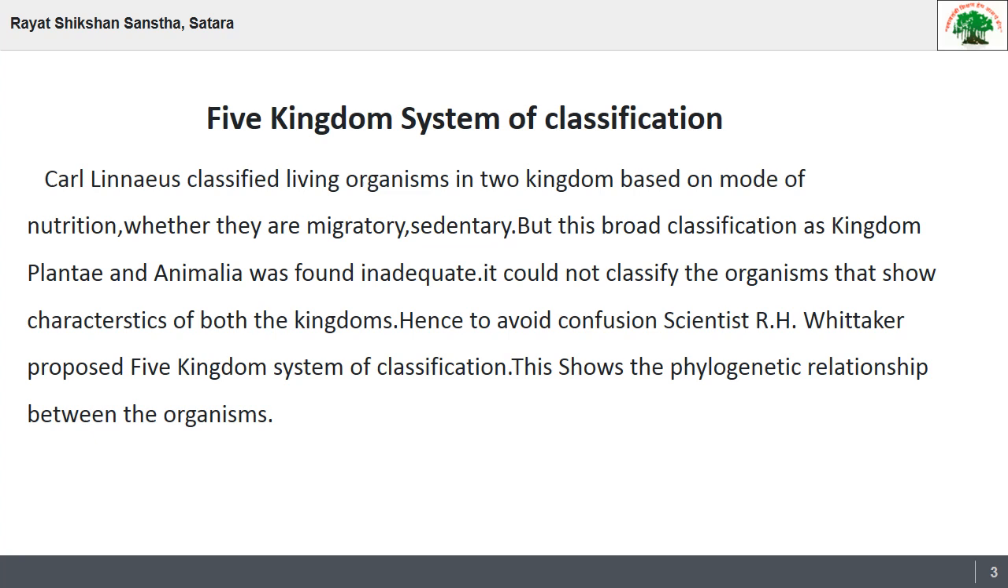scientist R.H. Whittaker proposed the five kingdom system of classification. Actually, this system shows the phylogenetic relationship between the organisms. The previous broad classification, that is the two kingdom system of classification, was used initially because actually there are two kingdoms, Plantae and Animalia, and these two kingdoms do not have any place for bacteria, fungi and others. That's why scientist R.H. Whittaker proposed this five kingdom system of classification.